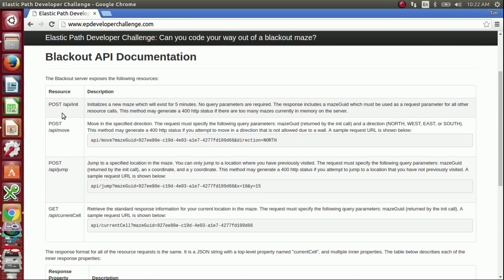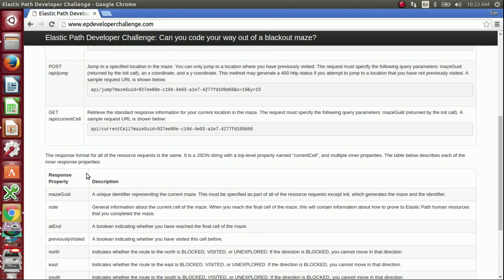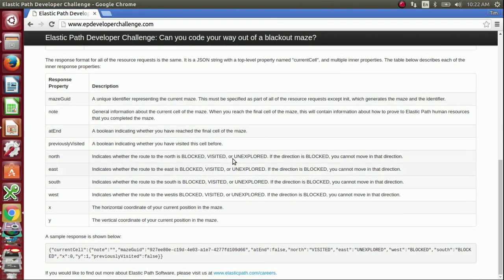There are commands including init, which creates a new maze that exists for 5 minutes, which of course means you need to solve it in 5 minutes, as well as commands to move around the maze. And then the description of the JSON response from the server, as well as an example of that syntax.